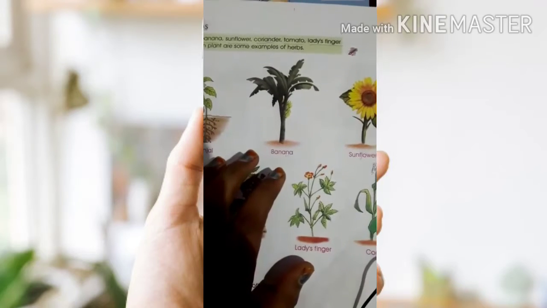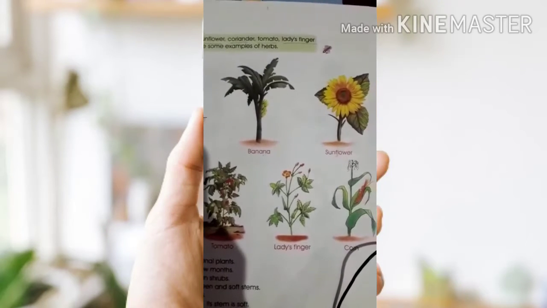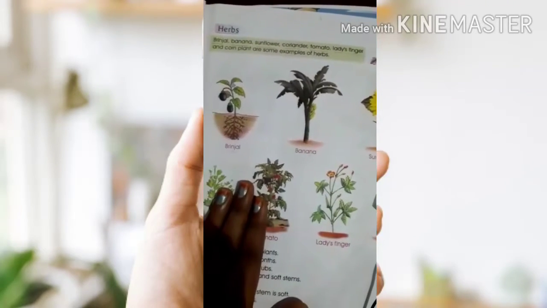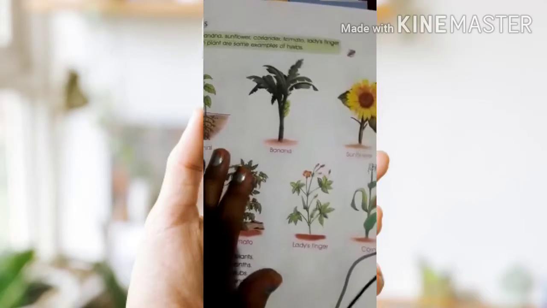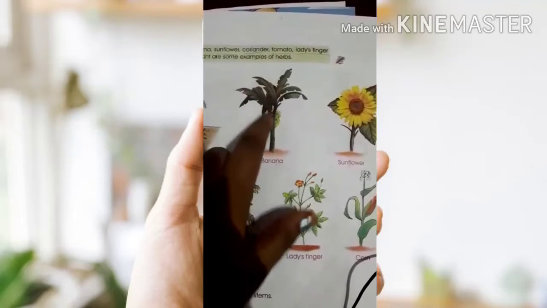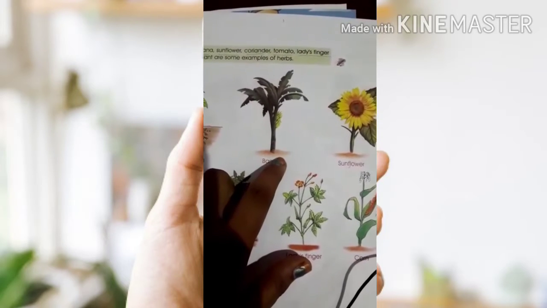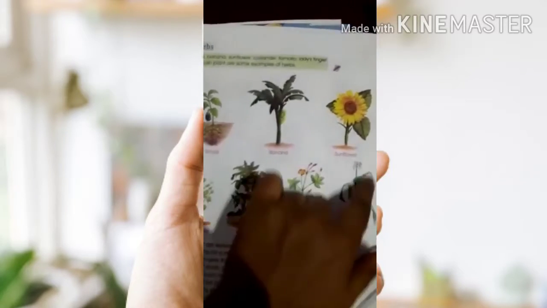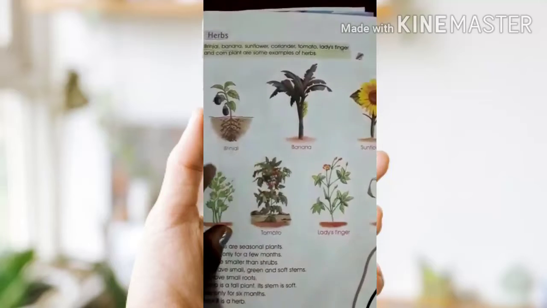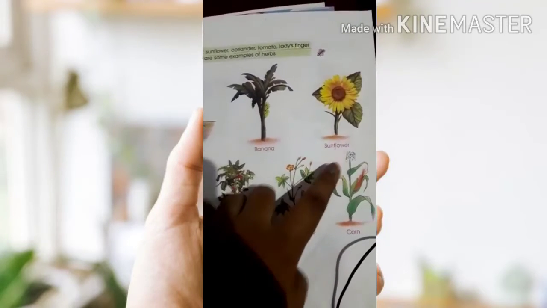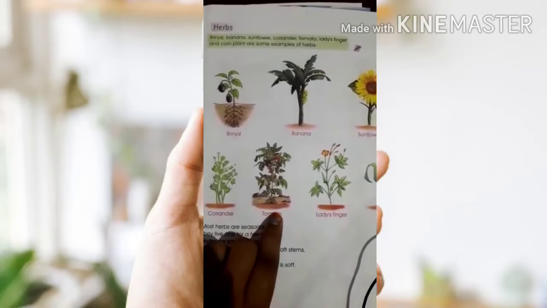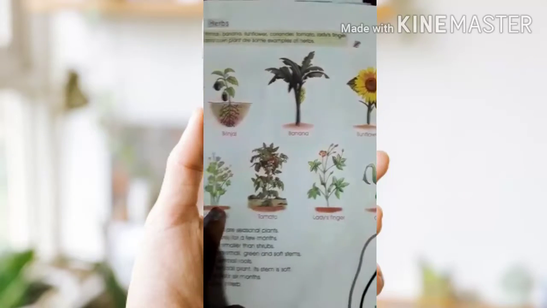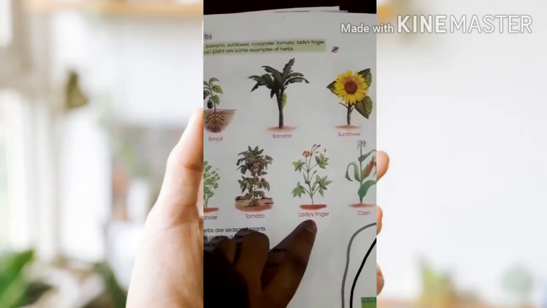I said trees have a long life. They can live up to 1,000 years, and shrubs have a short period, and herbs have a very short period. Seasonal plants can grow only in that season. So this is the banana plant. It lives up to only 6 months. That's why it is called a herb. Some examples of herbs are brinjal, banana, sunflower, coriander, tomato, lady's finger and corn.